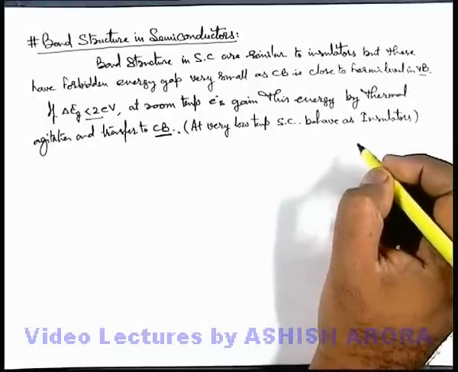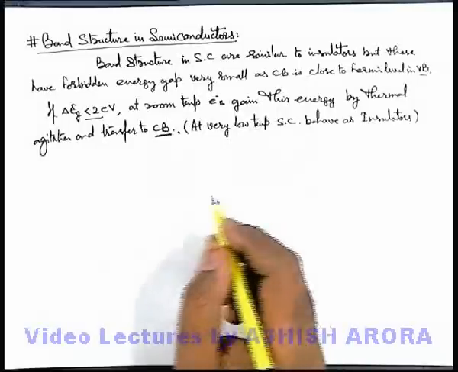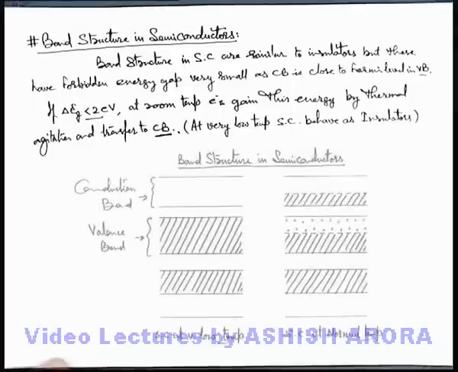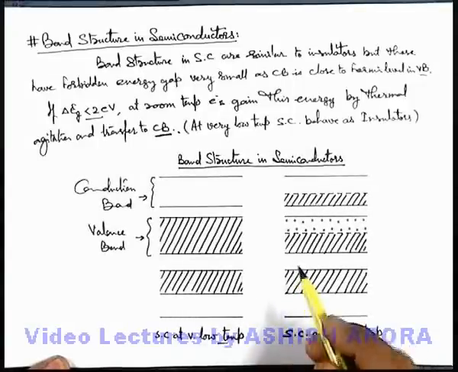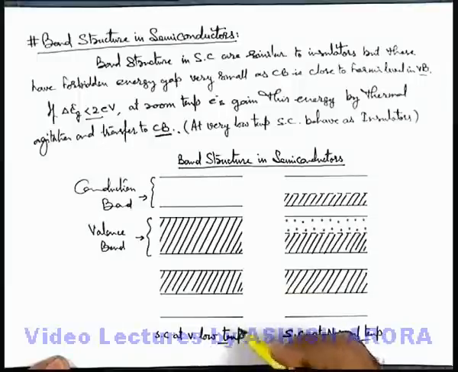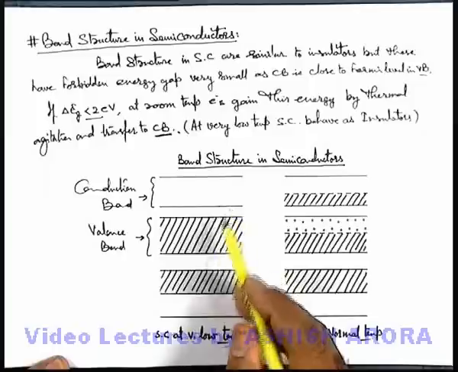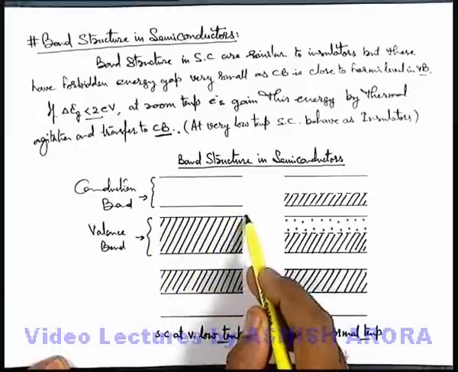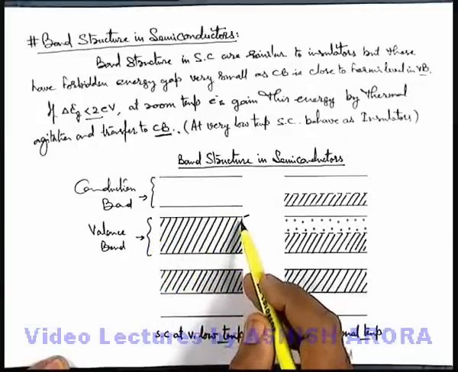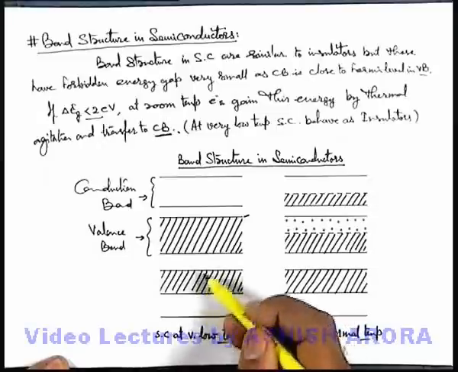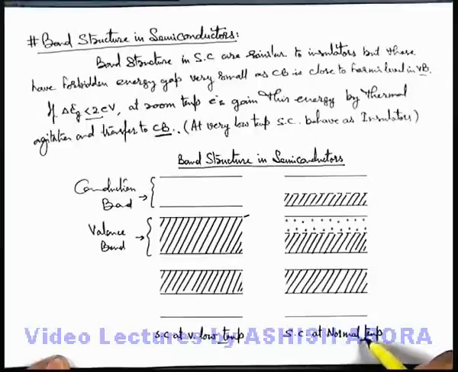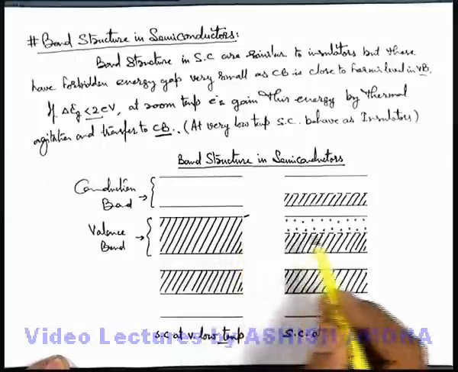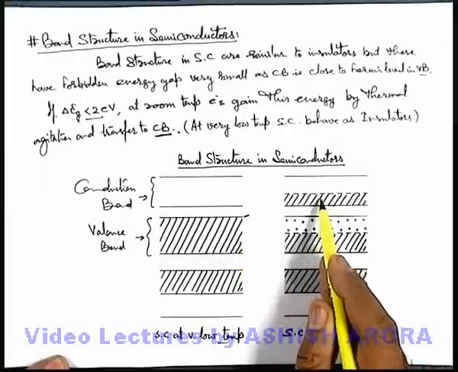Let's discuss about the band structure in semiconductors. That will make the phenomena more clear to you. If we just have a look on this band structure diagram, we can see at very low temperature in semiconductor conduction band there are no free electrons, as free electrons are filled only up to valence band, and this is the Fermi energy level up to which electrons are filled. Lower orbitals are obviously, or lower orbital bands are also filled completely. But when we talk at normal temperature, the electrons are able to attain some energy, because of which some electrons of valence band will shift to the conduction band.